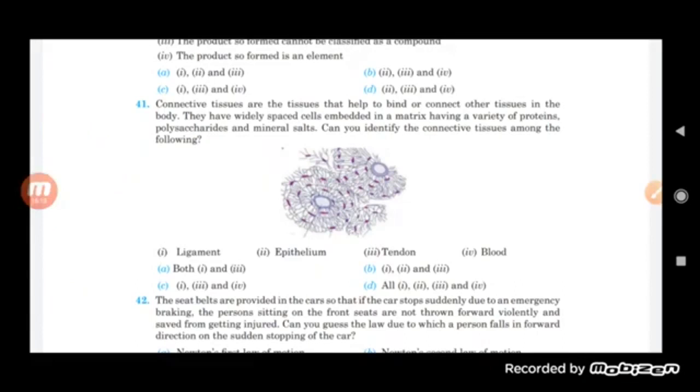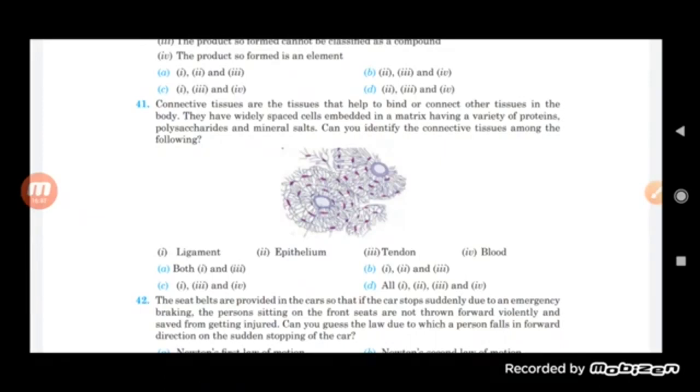So connective tissue is a tissue which helps in binding, or connecting the other tissue with the body. They have widely spread cells embedded in a matrix which has a variety of proteins, polysaccharides and mineral salts. So can you identify the connective tissue among the following? Ligament, epithelium, tendon and blood.